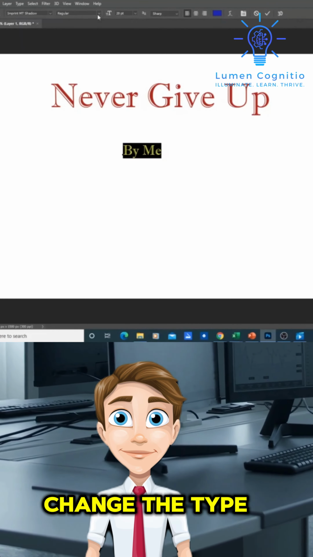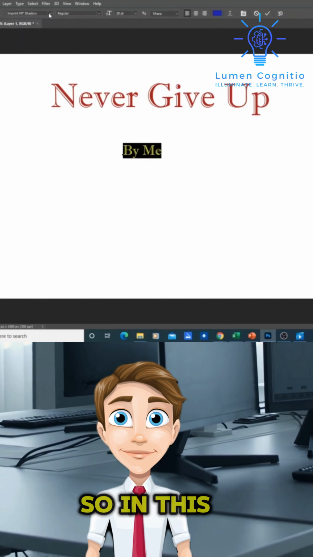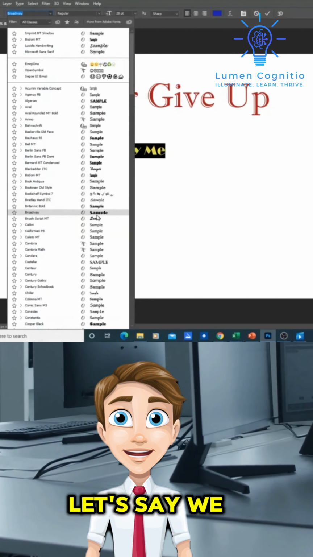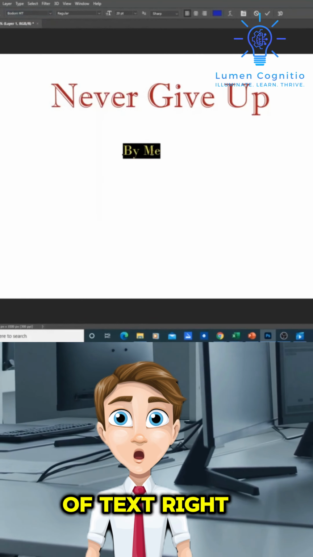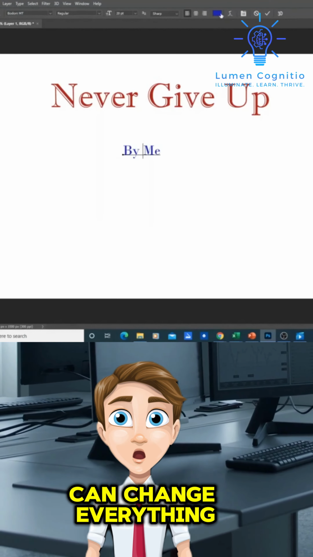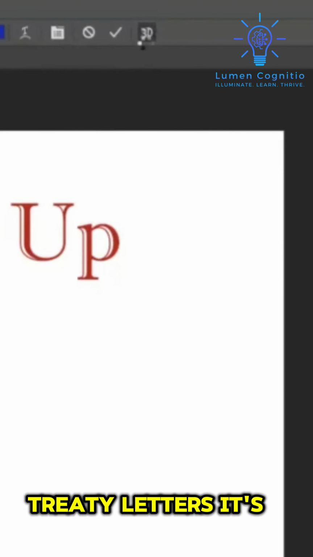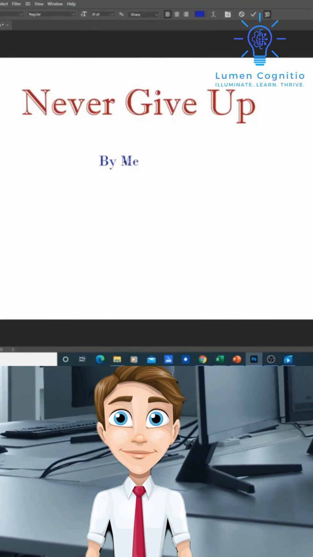Want to change the type of text as well. So in this case, let's say we want this type of text right here. So basically, we can change everything that we want. We can even have 3D letters. It's possible.